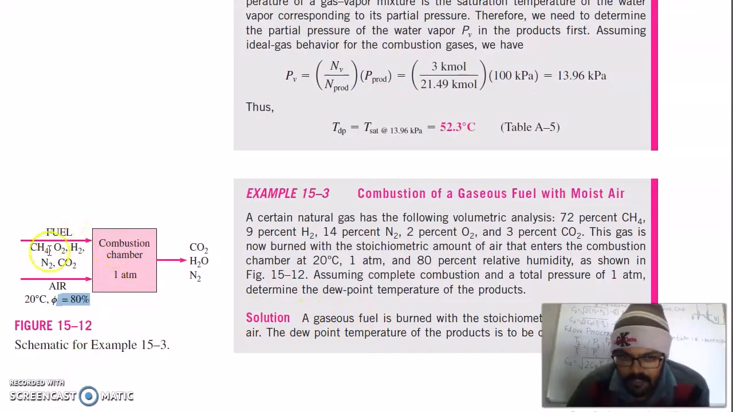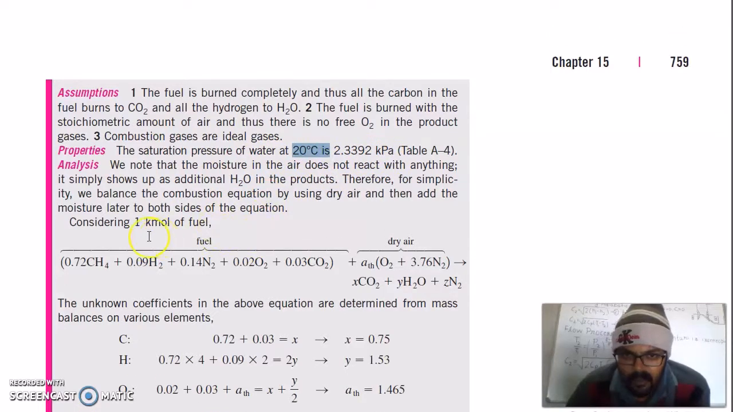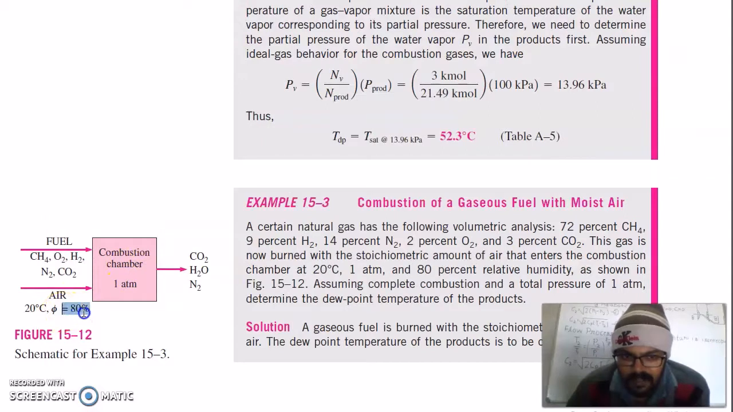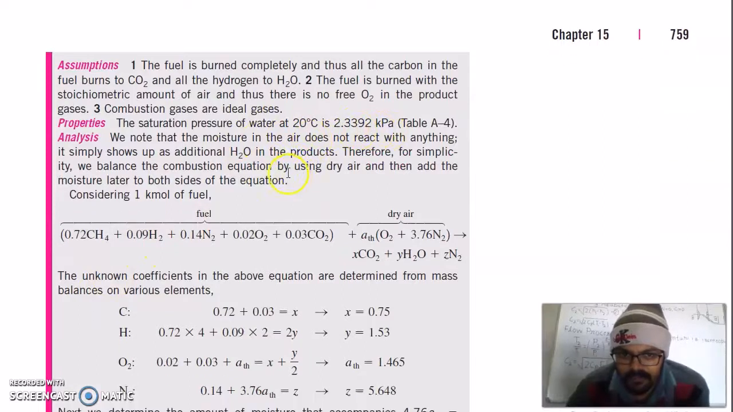Now this fuel is burnt with the stoichiometric amount of air, so stoichiometric amount of moist air. So we will have to first find the stoichiometric amount of moist air, because you can see the air is moist air. So we have to find the stoichiometric amount of air. So you can see the saturation pressure of water at 20 degrees Celsius is 2.339 kilopascal from the table, because this air contains moisture which is 80%. So definitely this moisture has some saturation pressure, that is 2.339 kilopascal.